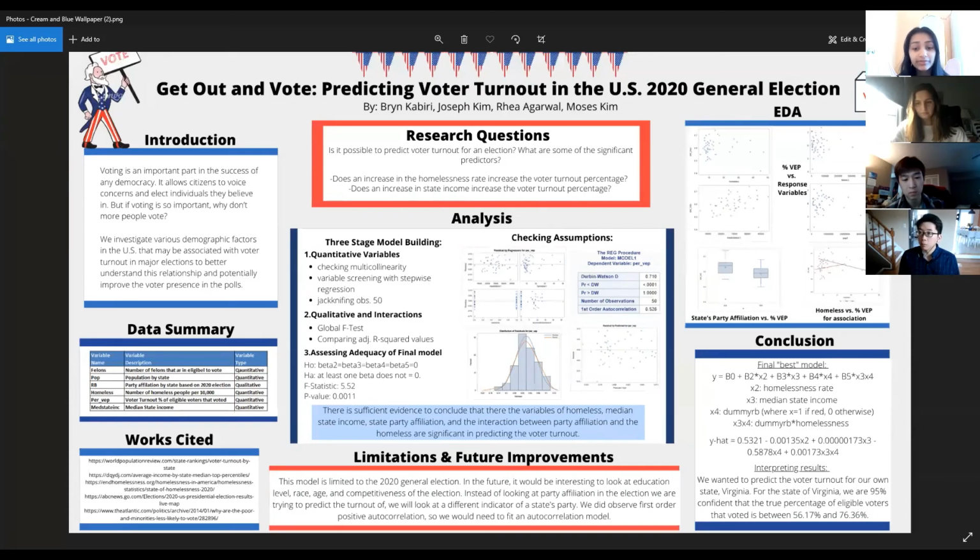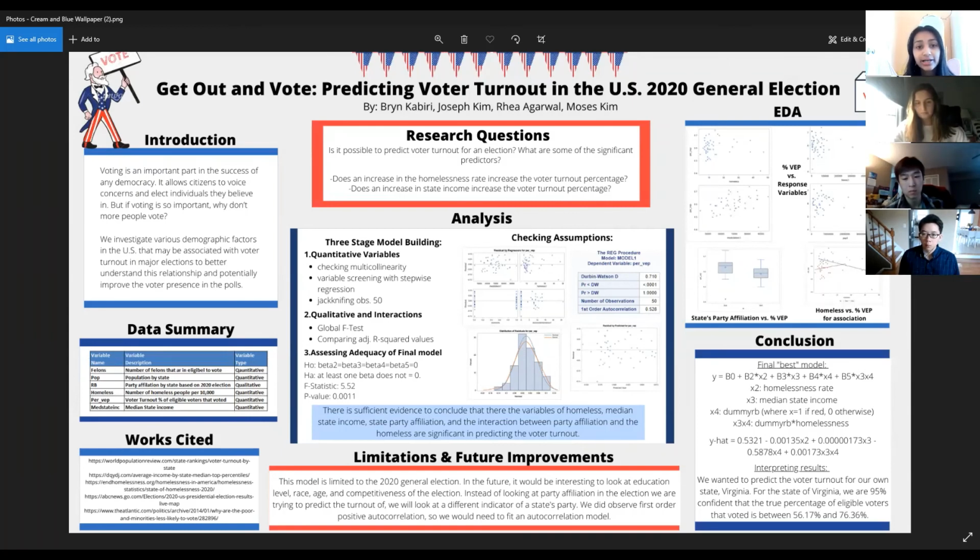We did observe, again, first order positive correlation in our model. So that was the residual correlation that our model violated. And in the future, we would need to fit an autocorrelation model, but we decided to disregard that for the sake of the project.